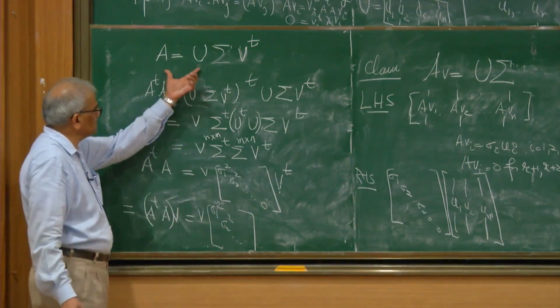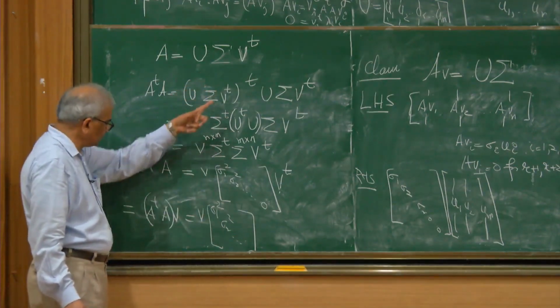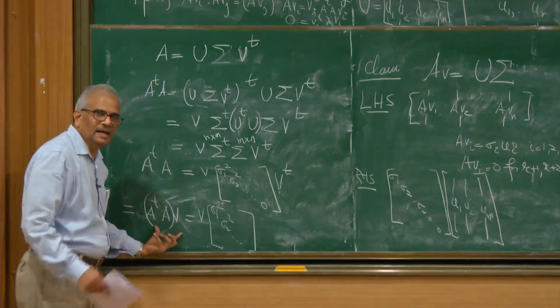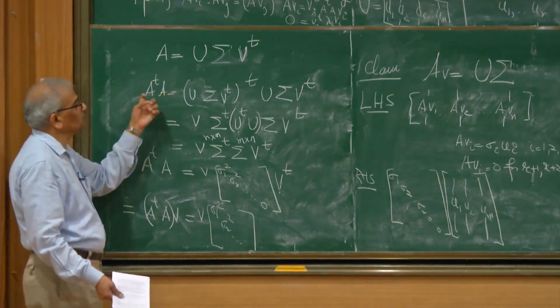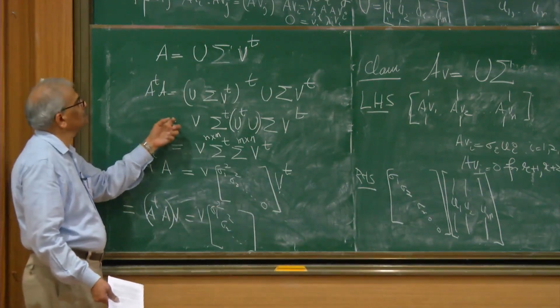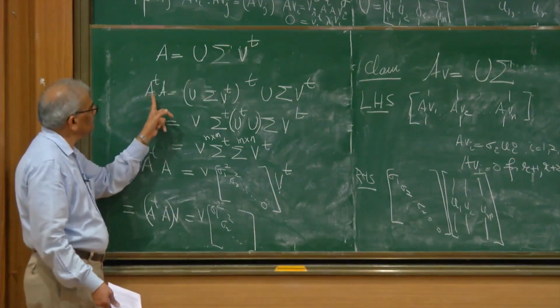If you have this factorization, it is forced on us that the column vectors of V are eigenvectors of A transpose A. And you can do a similar calculation: calculate A times A transpose, and you will see that the column vectors of U will be eigenvectors of A A transpose.